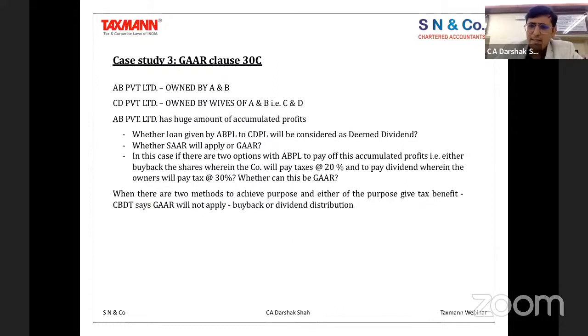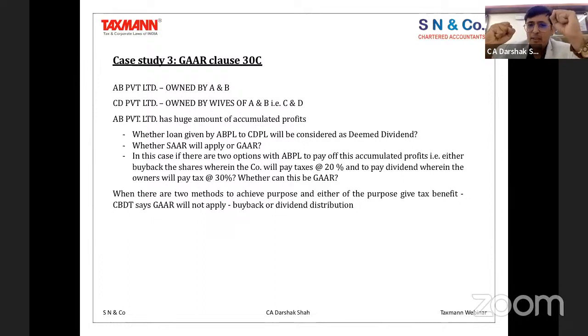The second one again is important, because you must be coming across it in the day-to-day activities in your regular audits. You must have come across this situation, but maybe somebody may not have realized it, and since they may not have realized it, I'm bringing it to your notice. Let's say you have a company AB which is owned by A and B. Let's say there is another company CD, which is owned by the wives of A and B, C and D. So AB and CD are the companies.